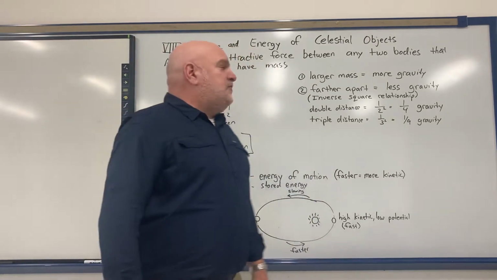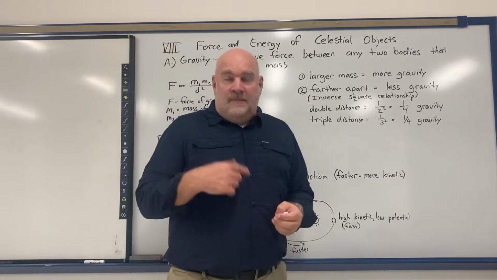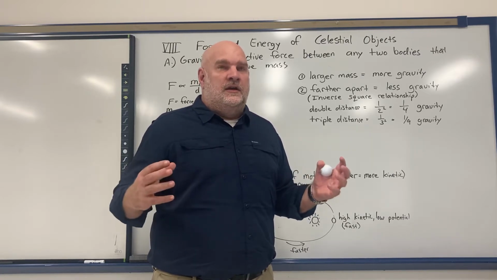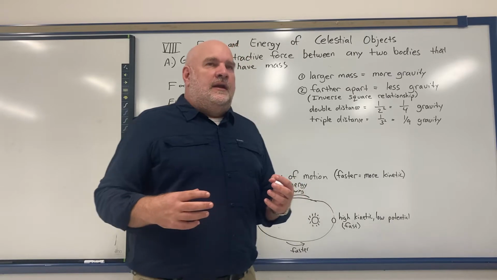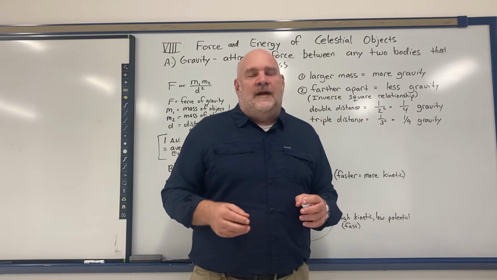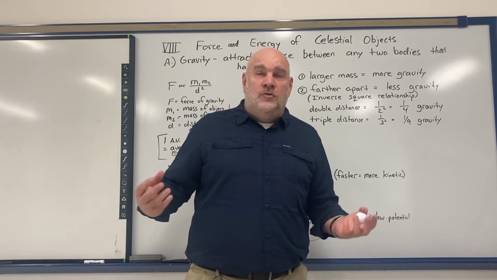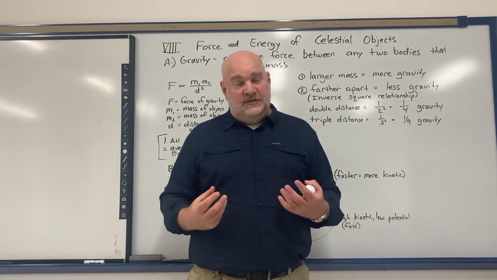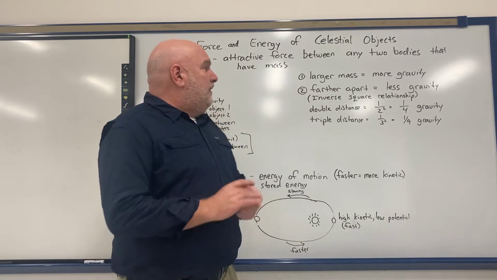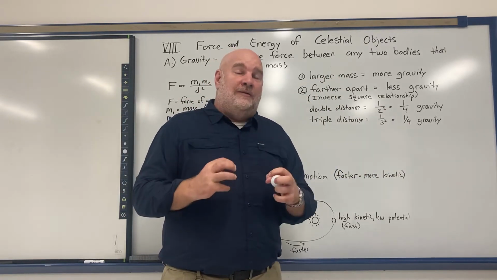All right, the other thing that determines gravity is how far apart two objects are. I'd mentioned before, on another day, that the gravity from the Moon and the Sun is what causes the tides on Earth. Even though it's a combination of the two, the Moon actually has more of an effect on the tides than the Sun does. The Sun's a lot more massive than the Moon is, but the Moon is a lot closer than the Sun is. So how far apart two objects are determines gravity as well. The farther apart they are, the less gravity there is. The closer they are, the more gravity there is.